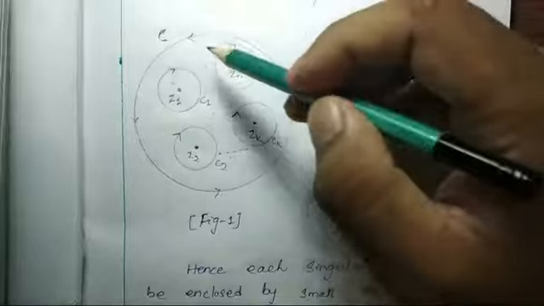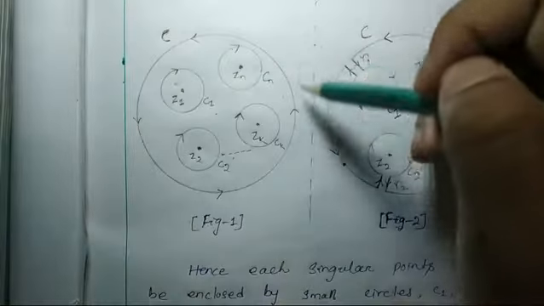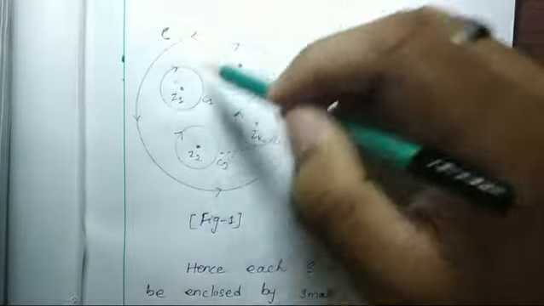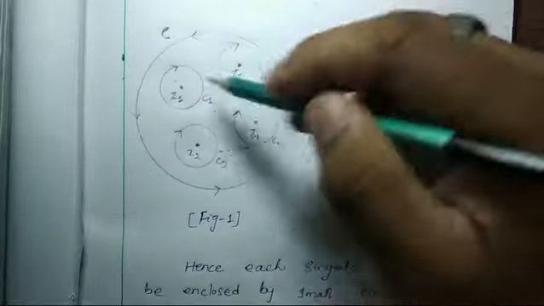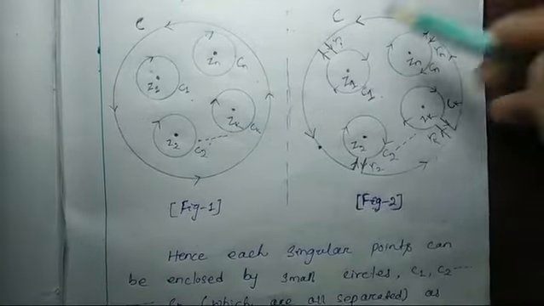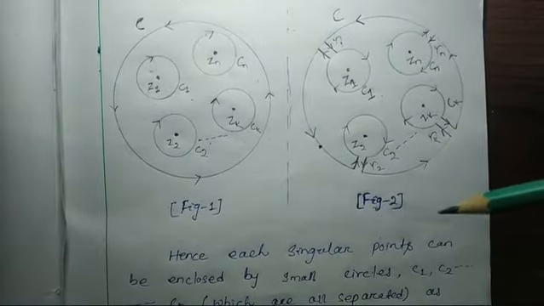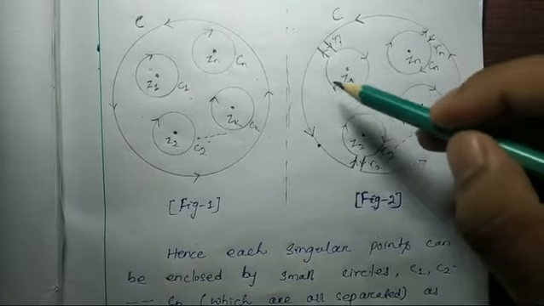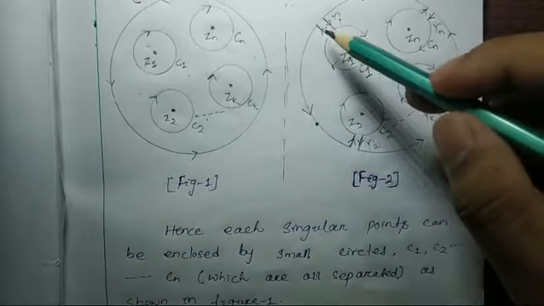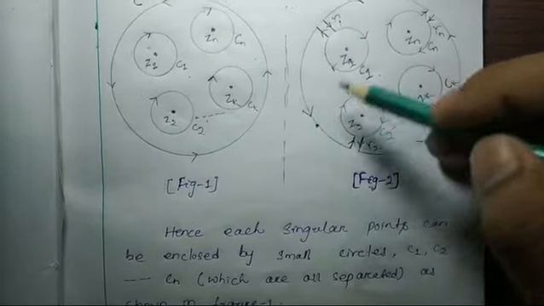You can see that this is the circle and these are the different circles, not connected with each other, but in this way I connected all the circles with one connector.